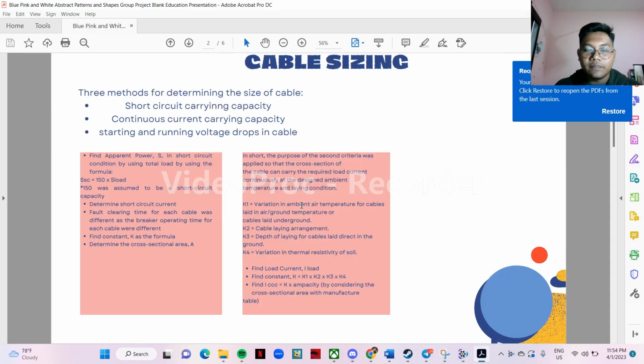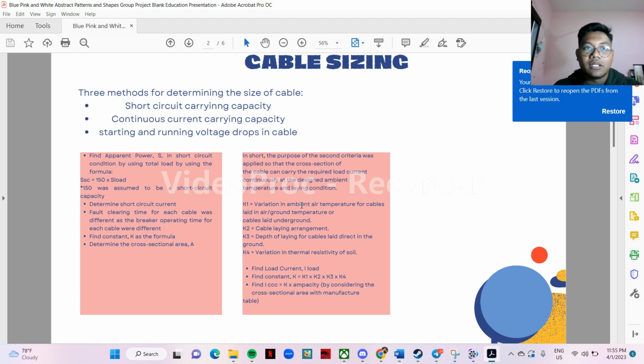So for the cable sizing, generally we have three methods for determining the size of cable. The first method is short circuit carrying capacity, the second is continuous current carrying capacity, and the last is starting and running voltage drops in cable. For this design, we are using the first and second methods only.